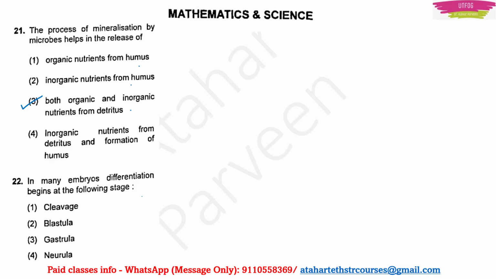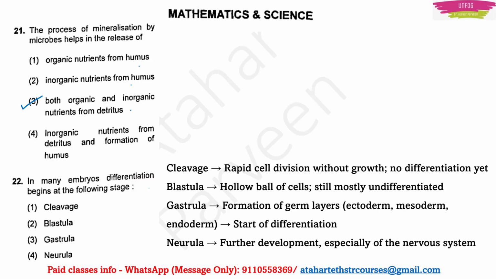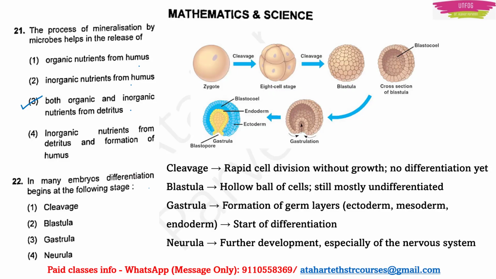Next, question number 22. In many embryos, differentiation begins at the following stage. So you should know the embryo differentiation cycle. Then only you can answer this type of question. In many embryos, there is a rapid cell division, which we call cleavage. Here still differentiation does not happen. Then comes the blastula stage, where hollow balls of cells are there.